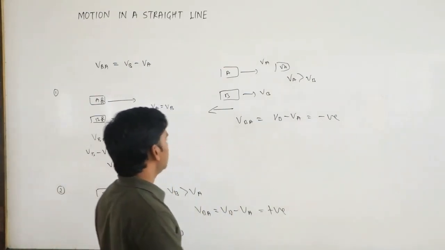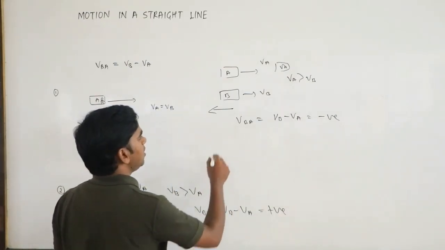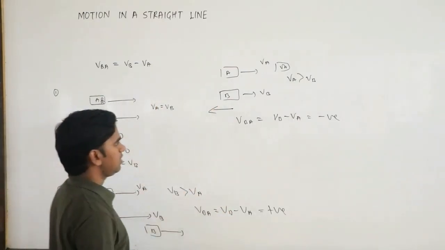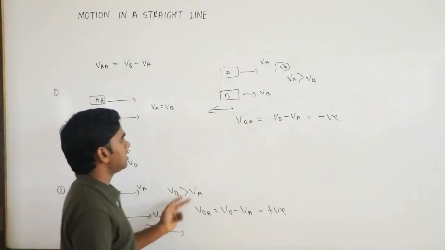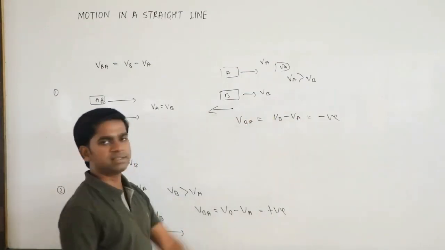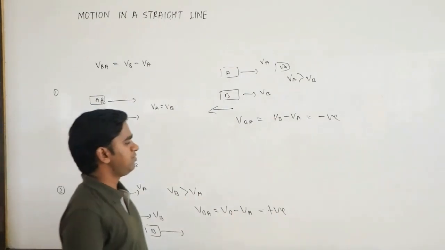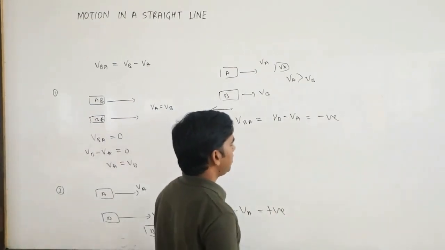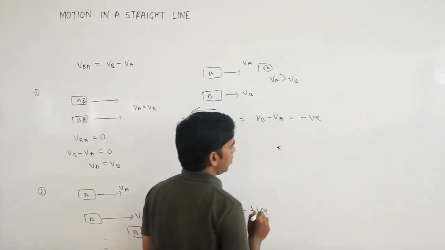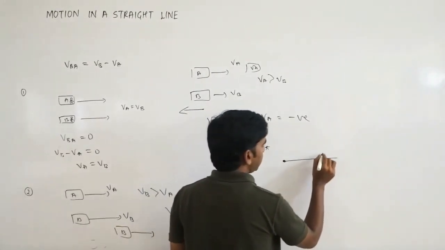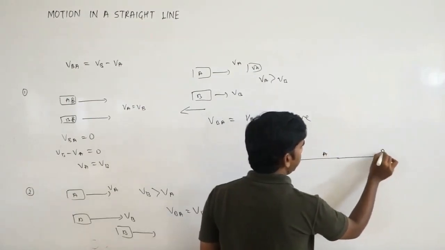Okay. So these three situations you have to remember: when VA is equal to VB, when VA is greater than VB, and when VB is greater than VA. Okay. So now if we thought of plotting the graphs also, suppose this is the origin. A is here and B is here.